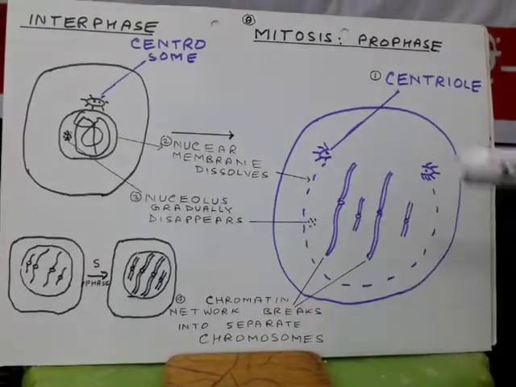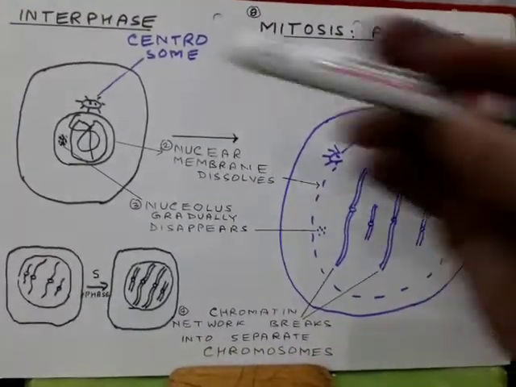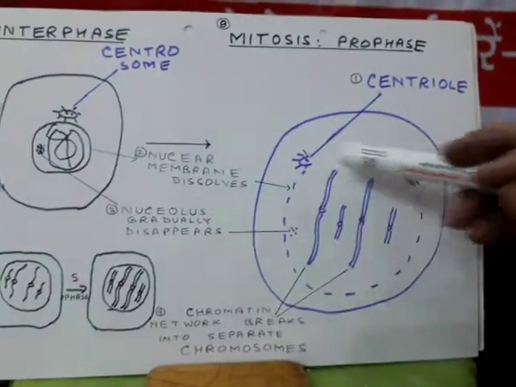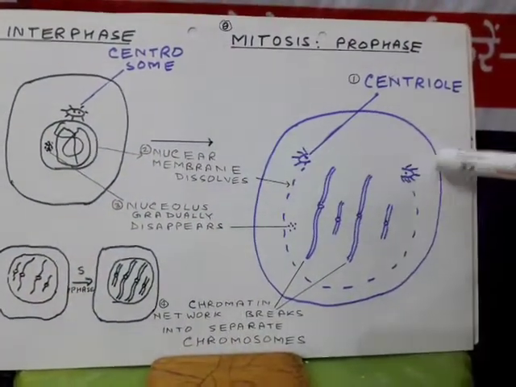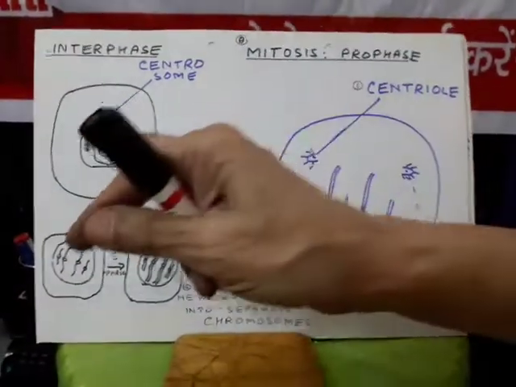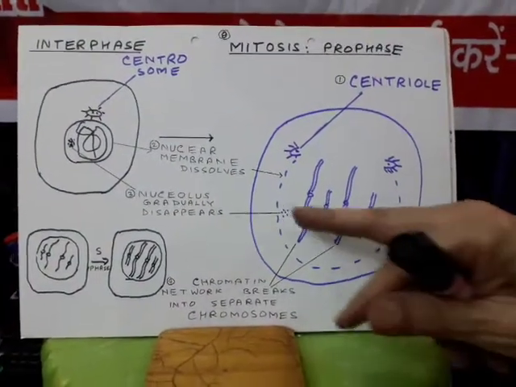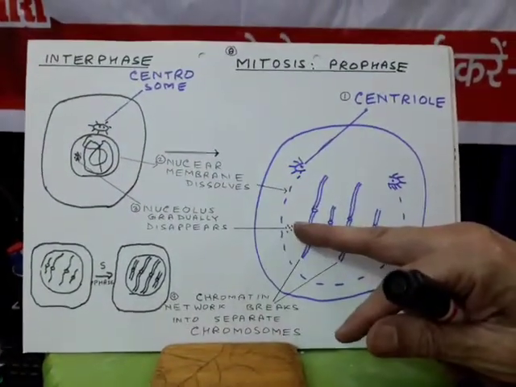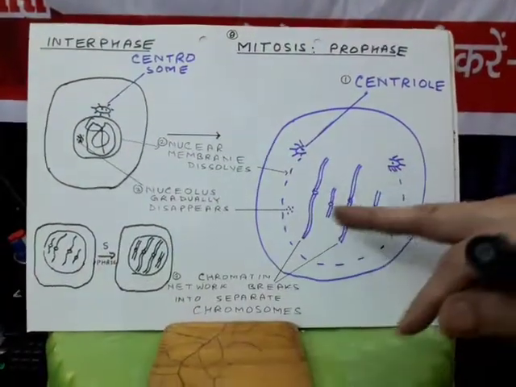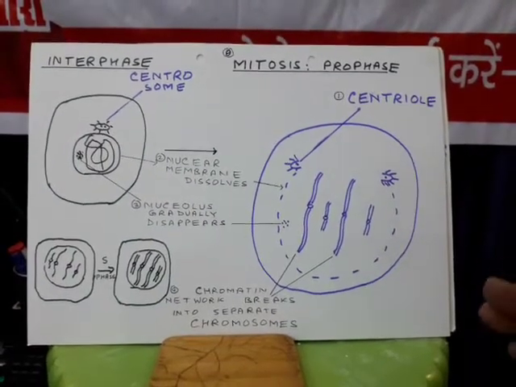Now, 4 changes take place during mitosis. First, the centrosome divides and both centrioles start separating from each other. The nuclear membrane also starts dissolving. The nucleolus also starts dissolving, and then the chromatin network splits into distinct thread-like chromosomes.